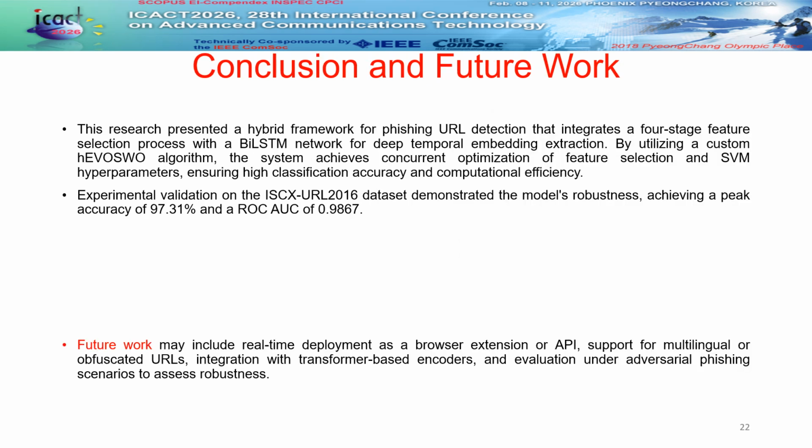To wrap up, we have bridged deep temporal learning with metaheuristic optimization. By combining our four-stage feature selection, BiLSTM network, and custom hybrid evolutionary spider wasp optimization algorithm, we achieve a peak accuracy of 97.31% and an ROC AUC of 0.9867. Moving forward, we plan to deploy this as a browser extension, expand support for multilingual URLs, and test against adversarial phishing to ensure long-term robustness.